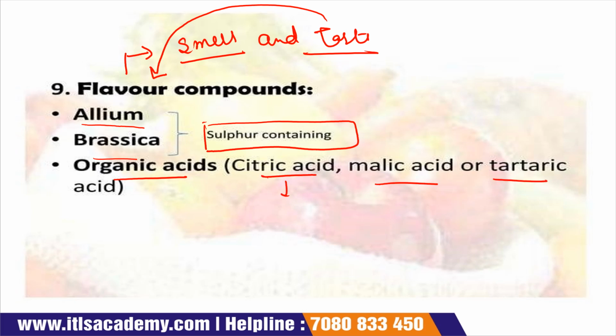Citric acid is in all the citrus fruits like oranges. Malic acid is present in apple. So these are the flavor compounds which are present in fruits and vegetables.